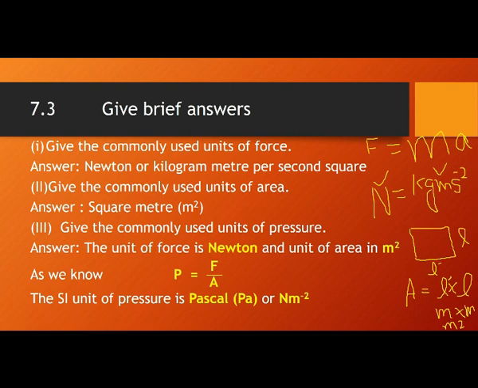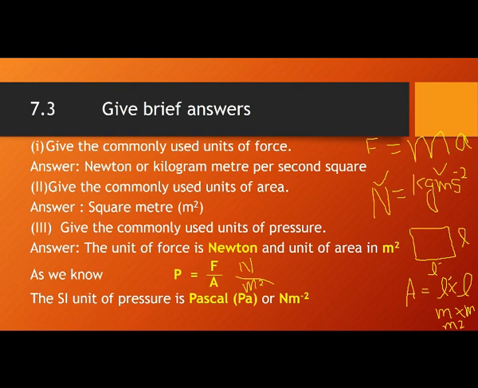Because Pascal is the scientist who discovered pressure. The other one is Newton per meter square, which we can prove from the formula. Force is in Newton and the area is in meter square, so Newton per meter square. These are the units we use for pressure.